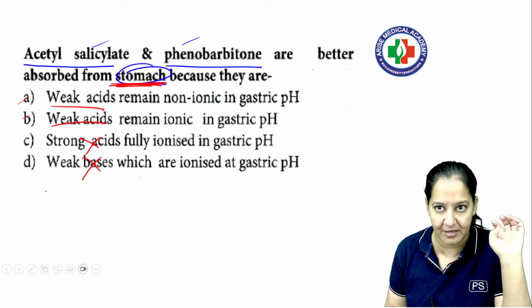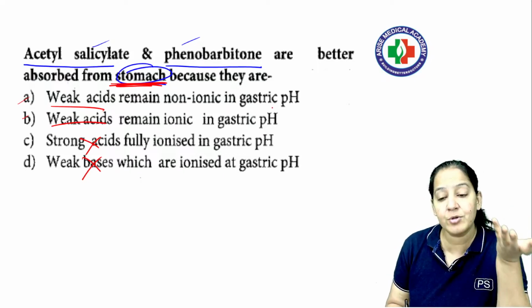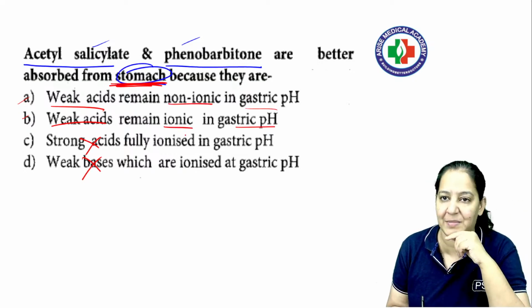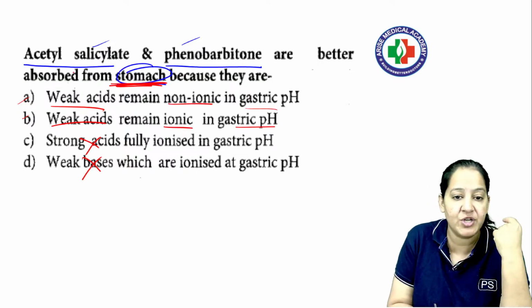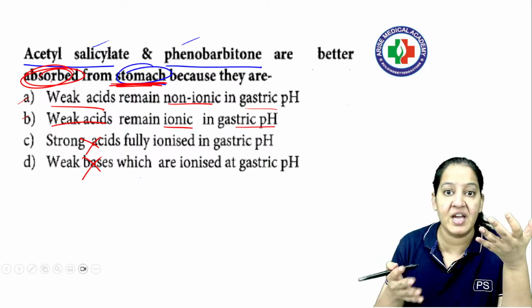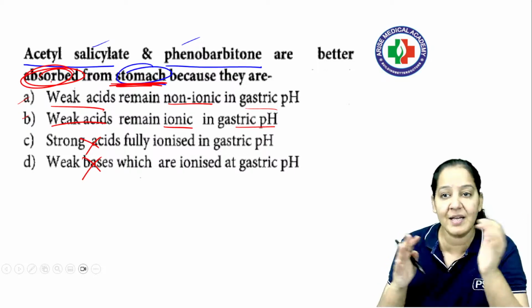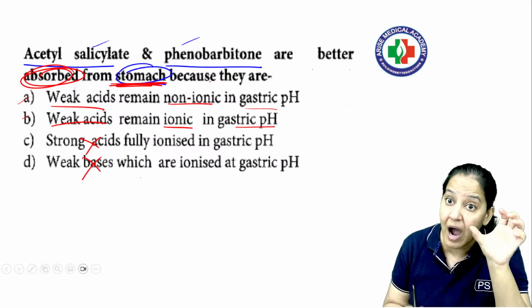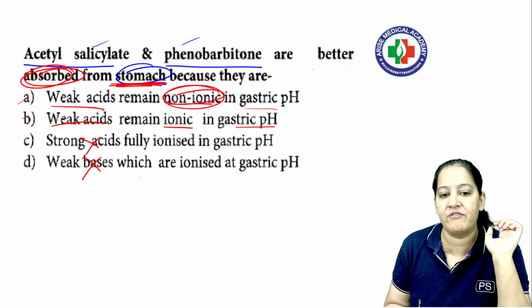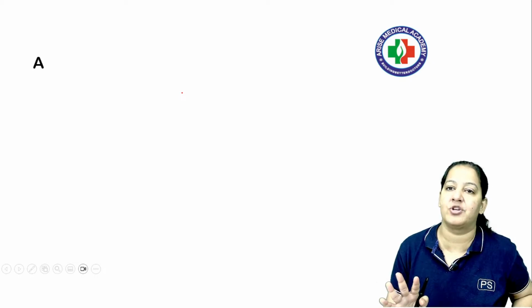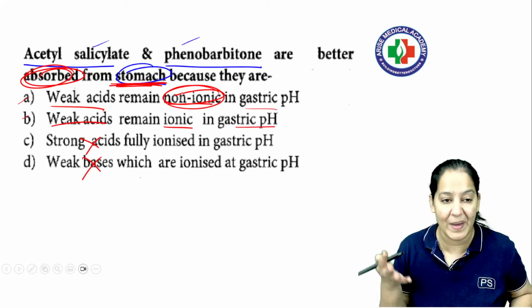Okay, first remove two options. Now why are they absorbed in gastric pH only? Do they remain non-ionic or ionic in that medium? The question is regarding absorption, not excretion. So for absorption, which form is needed, unionized or ionized? Complete or broken? My concept is very clear: for absorption, I want unionized form, non-ionic form, right? So the correct answer here is A. This is the approach towards the question. At the first look, the question may look very difficult to you.